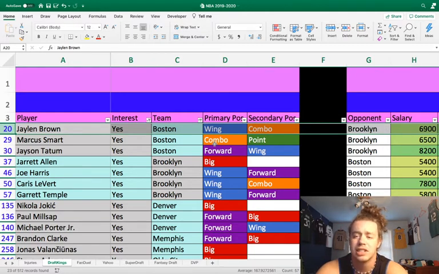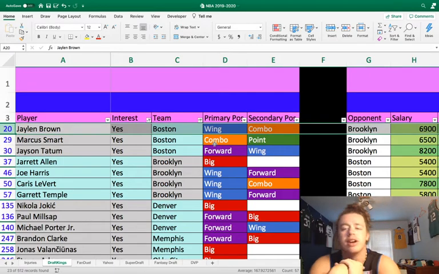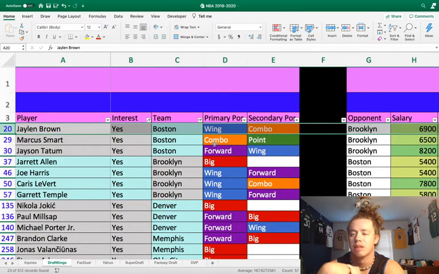But if that is the case and Allen, Harris, and LeVert don't play, but at the time of the video I'm expecting them to, I think there'd be good reason to just completely fade the game, especially from the Boston side, because I don't think the starters will really get much run. It'll be like yesterday with Milwaukee, where Boston's just going to probably play them for the first half and then pull them in the second half. But right now, I do think those guys are going to play, so I'm going to start with Jaylen Brown.